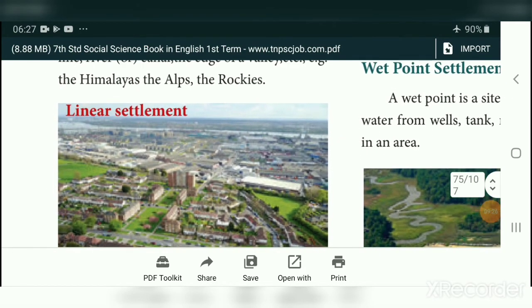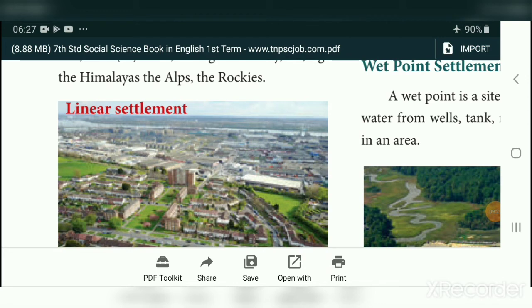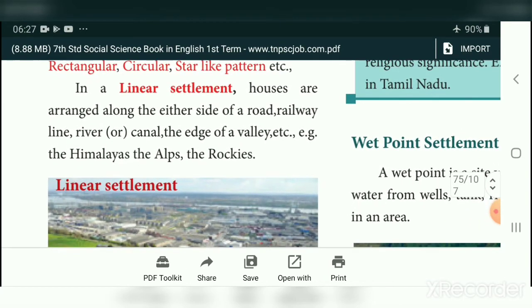Children, you see this one. This is a linear settlement. The houses are arranged in a line. In a linear settlement, houses are arranged along either side of a road, a railway line, river or canal, the edge of a valley. Example, the Himalayas, the Alps and Rockies.